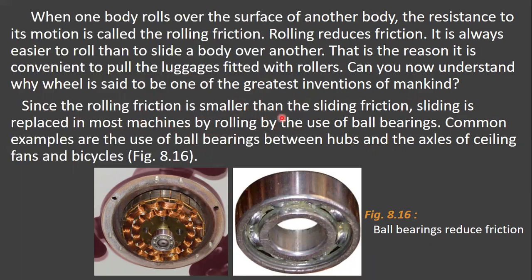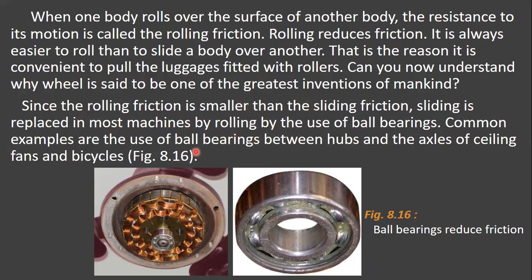Rolling friction is always smaller than sliding friction, so to reduce friction in machines, sliding is replaced by rolling by the use of ball bearings.